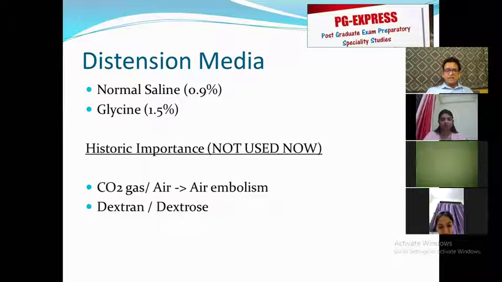Dextran or dextrose, very high viscous solution, very high in sugar content, used to damage the telescope, not used now, and several others, but we are really not interested in any of these. So the only ones that we are looking at are normal saline and glycine. Okay, so now let us see the next slide.